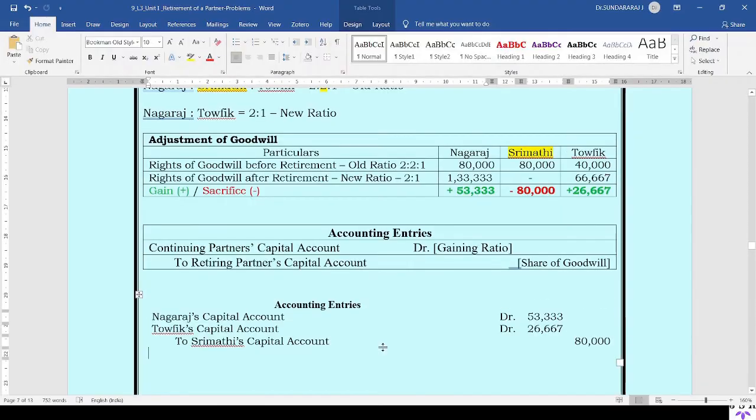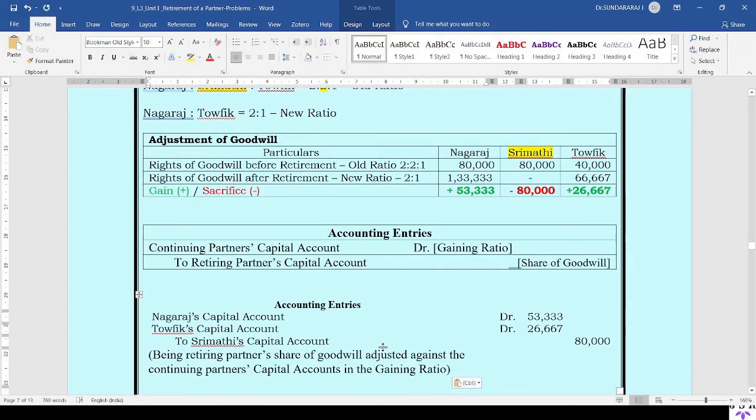The narration for the goodwill adjustment entry is: being retiring partner's share of goodwill adjusted against the continuing partners' capital accounts in the gaining ratio. With this we will conclude this video session. In the next session we will discuss the revaluation account and the passing of journal entries.